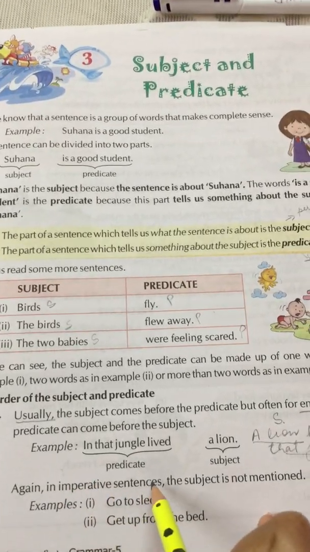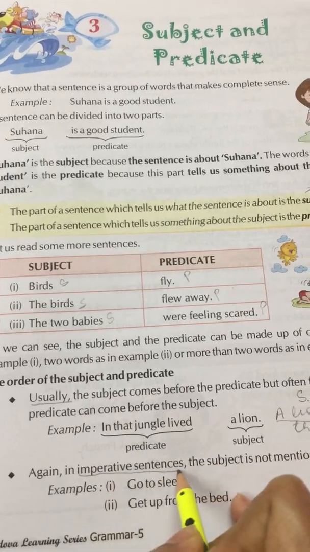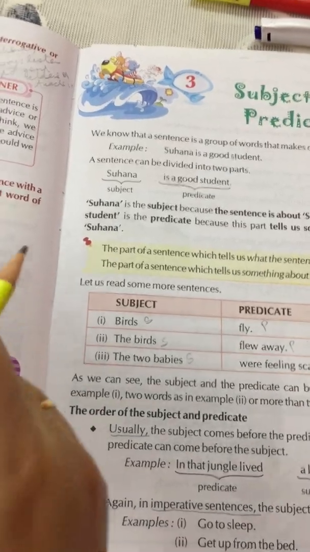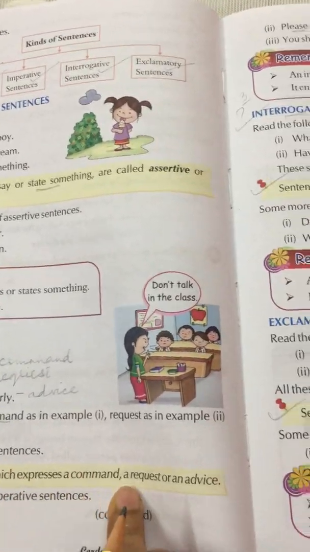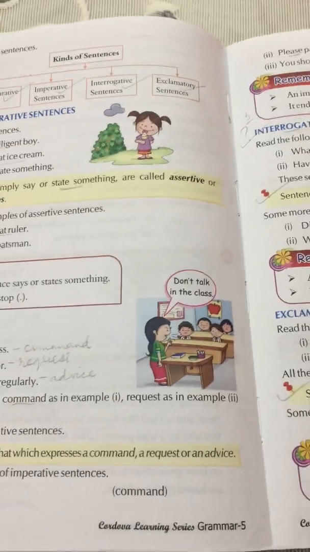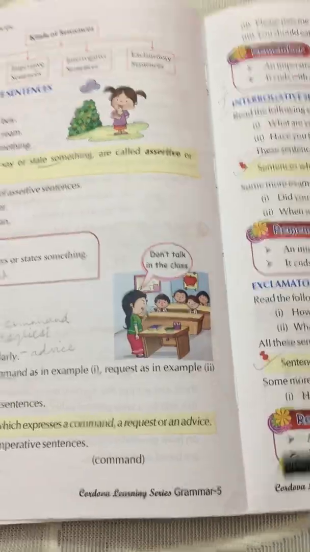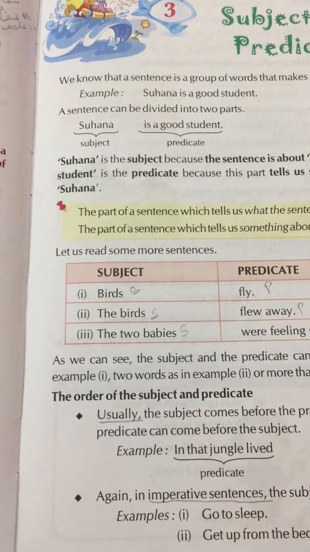Again, in imperative sentences, the subject is not mentioned. So I hope you remember what is imperative sentence. We have already studied in the previous chapter. Imperative sentence is a sentence that gives a command, request or advice. An imperative sentence is that which expresses a command, request or an advice. We have already learnt it and I have made you write it. Okay, it was a homework also. So I hope you remember it. If you don't remember, please revise it again and again. In imperative sentences, the subject is not mentioned.